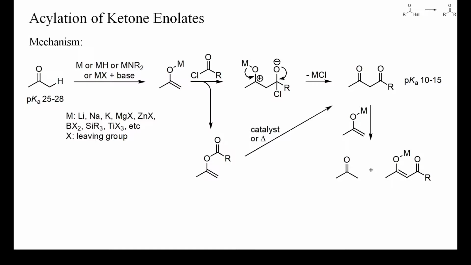Enolates are ambident nucleophiles that can react with electrophiles at carbon or at oxygen. Oxygen acylation is a common side reaction of enolate acylations, but the resulting enol esters are still powerful electrophiles, able to react with the starting enolate to yield the expected 1,3-diketone. Some enol esters can also be isomerized to 1,3-diketones by nucleophilic catalysts, such as cyanide, or thermally, even in the gas phase. Esters and amides with alpha hydrogen are similarly acidic as ketones and can often be acylated under similar conditions as those of the following examples.